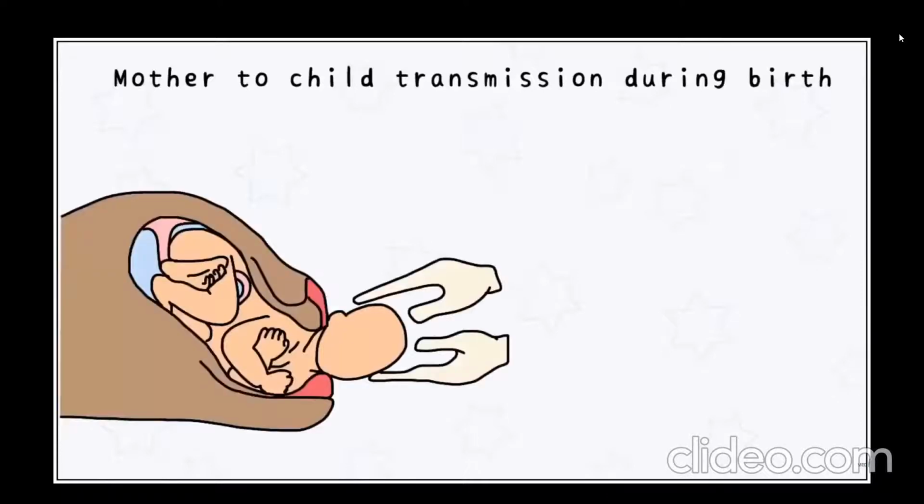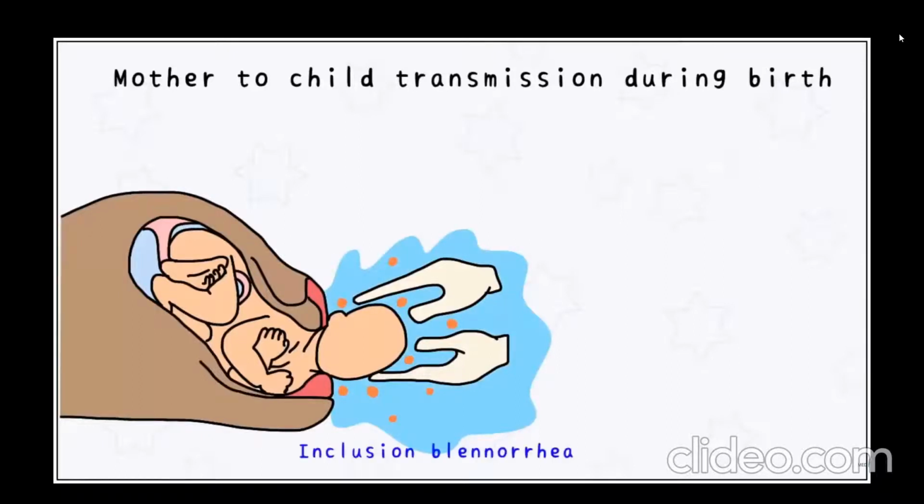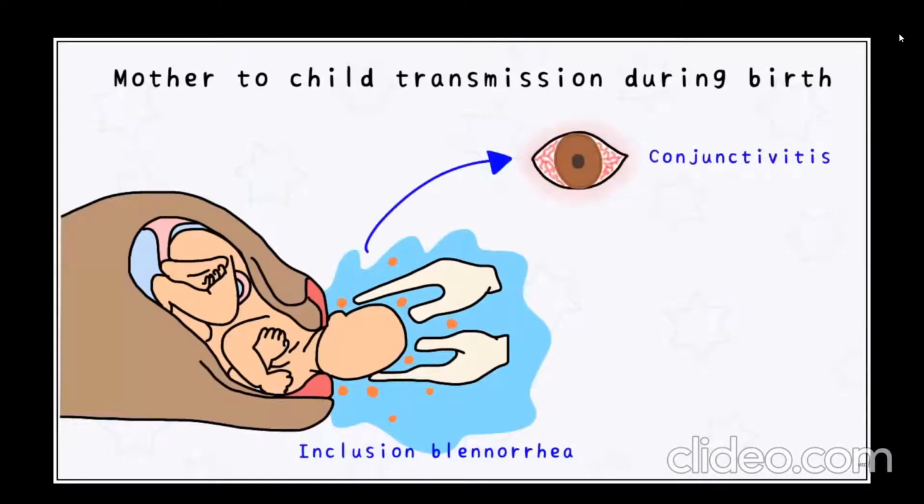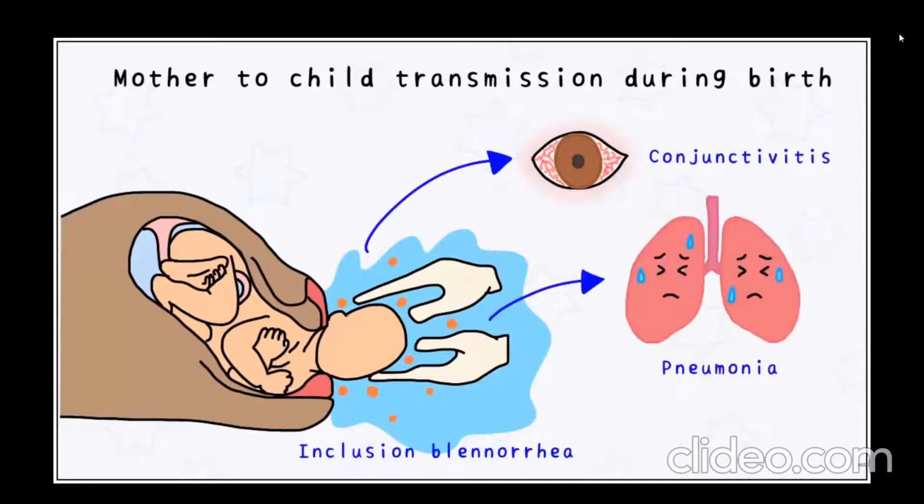In case of a mother carrying the infection, it can be transmitted to the child during the delivery. It causes inclusion blennorrhea, which is the secretion of large quantities of mucus that eventually infect the child. It can cause conjunctivitis and pneumonia in the newborn.